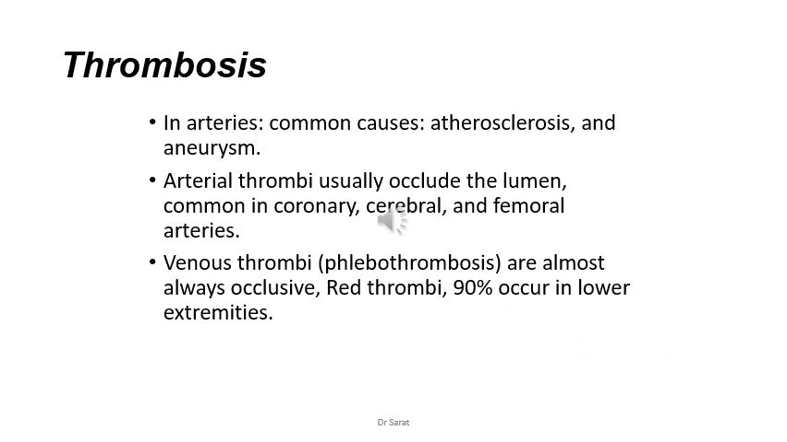So again repeating, usually thrombosis in arteries, the common causes are atherosclerosis and aneurysm. Then arterial thrombi usually occlude the lumen, common in coronary, cerebral and femoral arteries. That means the bigger arteries. Then venous thrombi, or phlebothrombosis, phlebo relates to veins, are almost always more occlusive than the arterial thrombi. These are red thrombi, and 90% of these occur in the lower extremities.